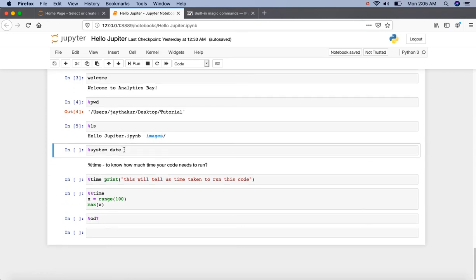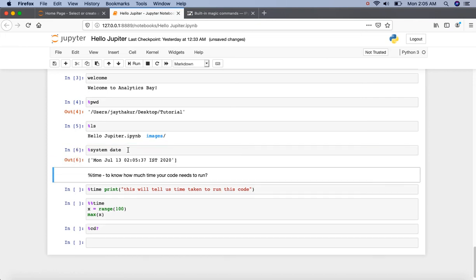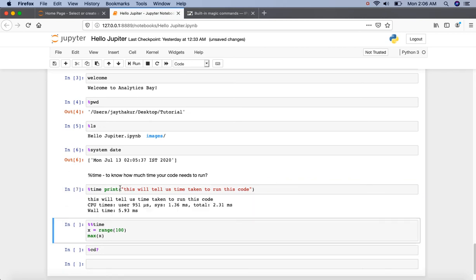Next is system. We can use system to get our date or the system information. So let's get the current date, execute it, and here we can see that it's Monday, July 3rd. Sometimes we want to know how much time our code needs to run. For that, there is a command called percentage time. So here I want to see how much time it takes to print this statement. Let's execute it, and here we can see 5.93 microseconds.